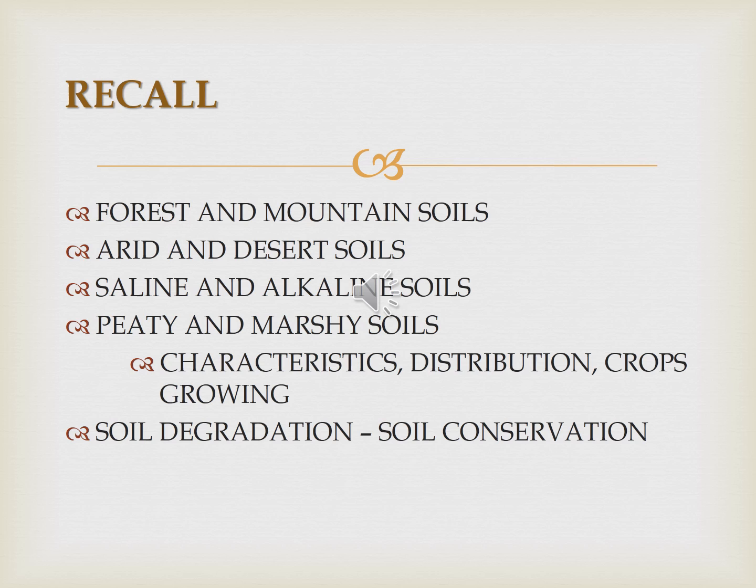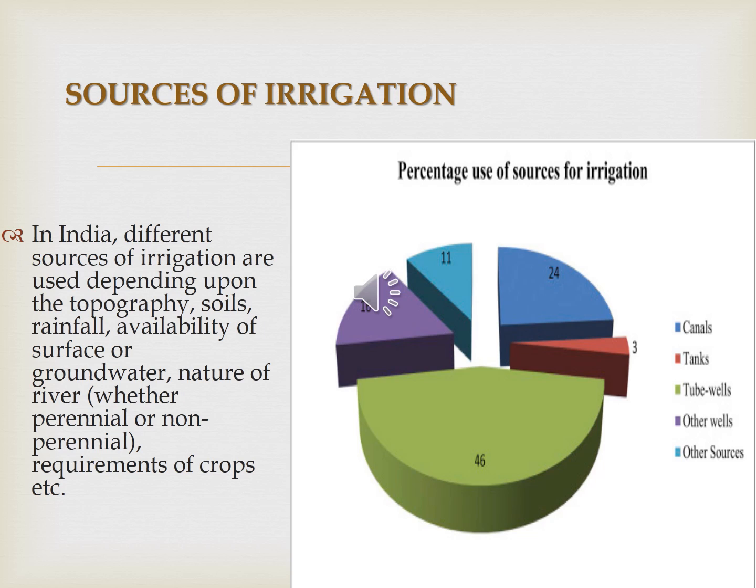Okay, so sources of irrigation. In today's class we will discuss irrigation. Irrigation is nothing but watering of agriculture plants through artificial means. The sources of irrigation: in India, different sources of irrigation are used depending upon the topography. Topography means the physical feature of an area of land.